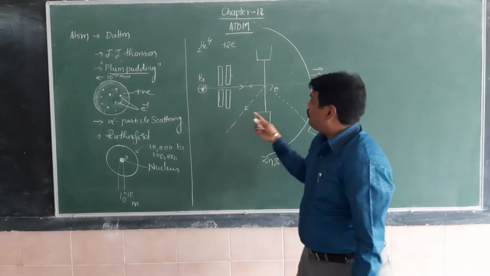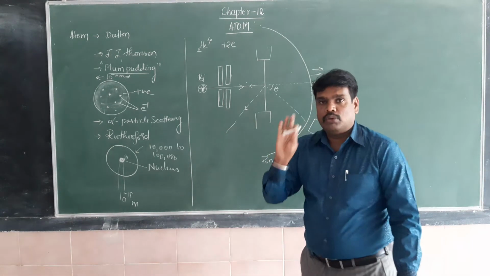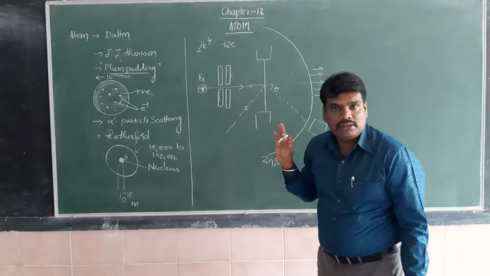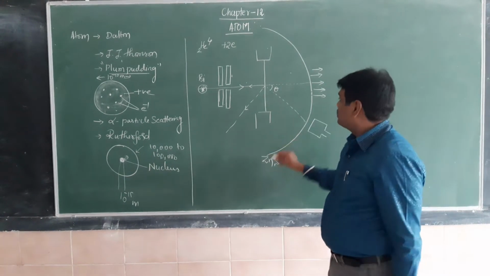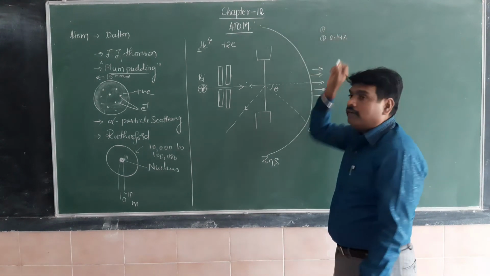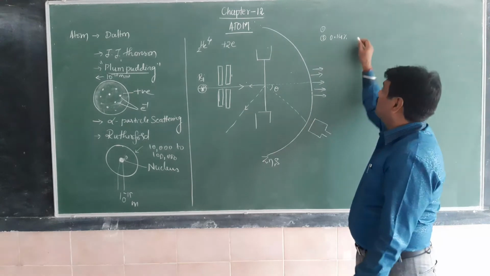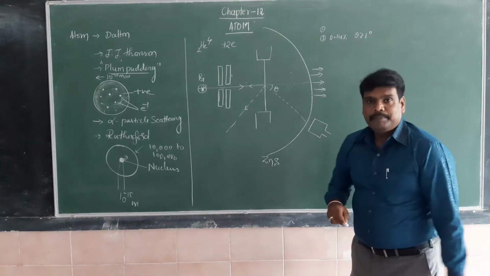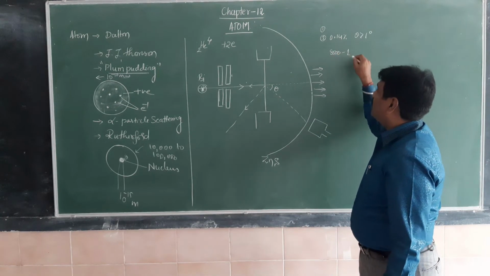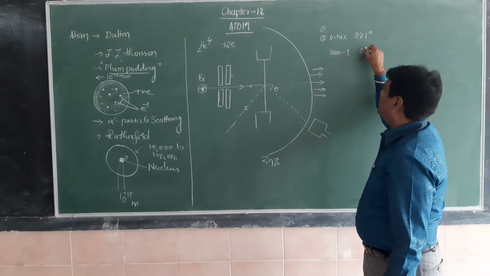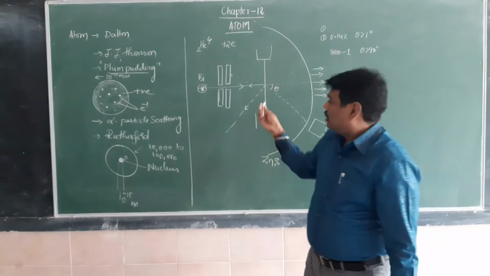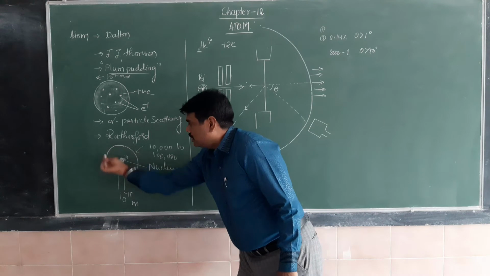So with the help of this experimental observation, I will tell what all the experimental observations are. Most of the alpha particles are scattered with zero angle. This is the first point. Second point: only 0.14% of alpha particles are scattered with theta greater than 1 degree, and out of 8,000, only one alpha particle is scattered with theta greater than 90 degrees. So we can imagine that most of the atom is empty.